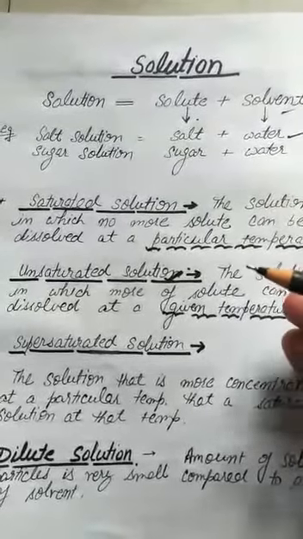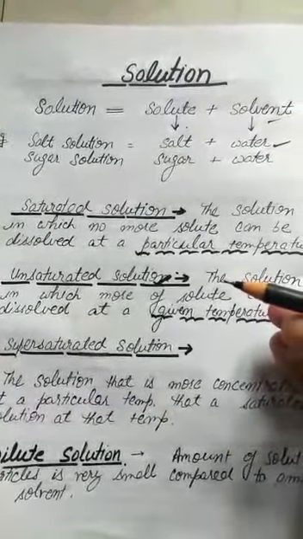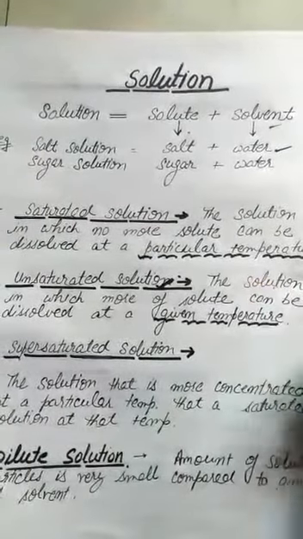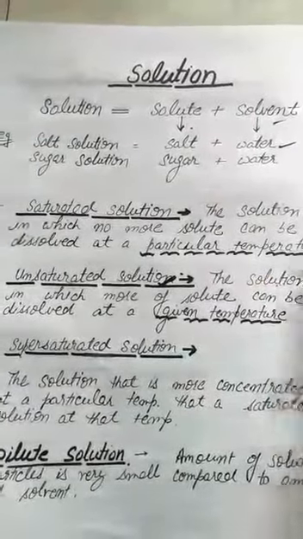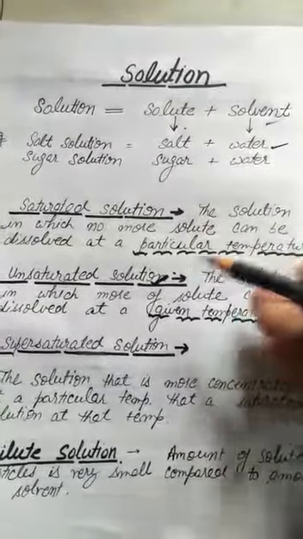If we take one spoon of sugar and a glass of water and dissolve it, it will easily dissolve. When we add one more spoon of sugar, it will also dissolve.